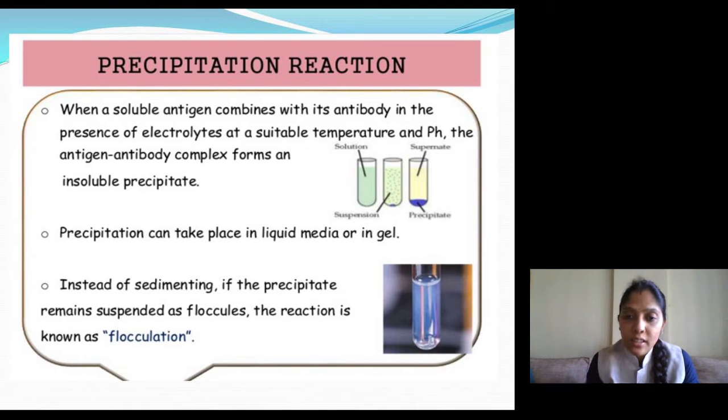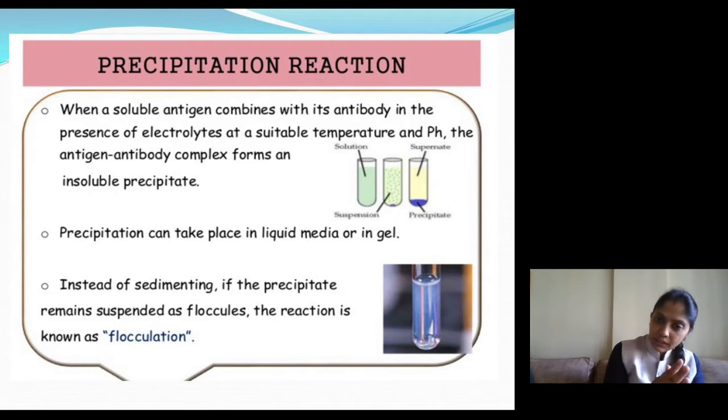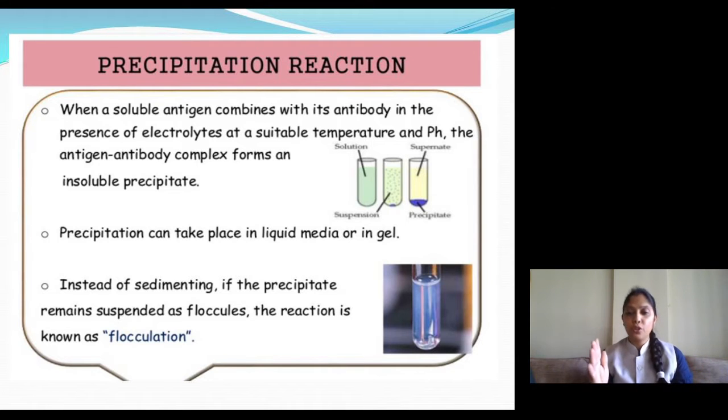You can see this in the diagram: there is a formation of precipitate which is suspended as a floccule. That's why it is not sedimenting. So this reaction is called flocculation. I hope it is clear to you what is precipitation and what is flocculation. There is a difference between precipitation and flocculation.